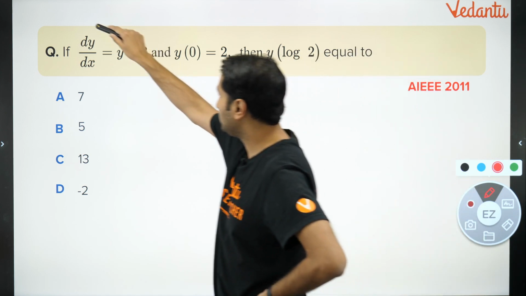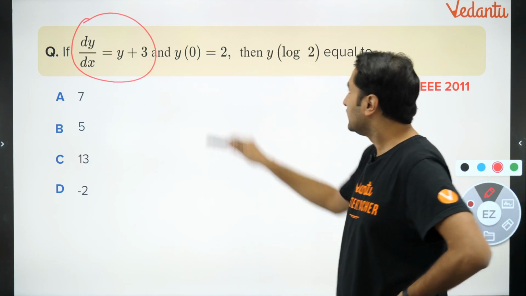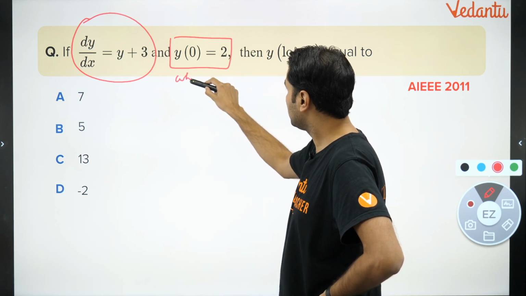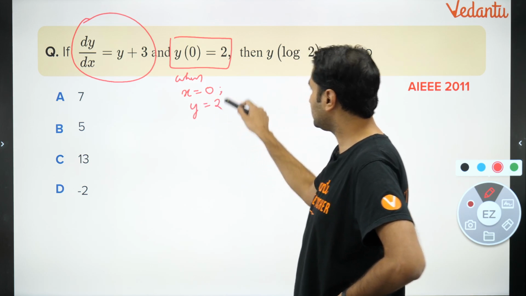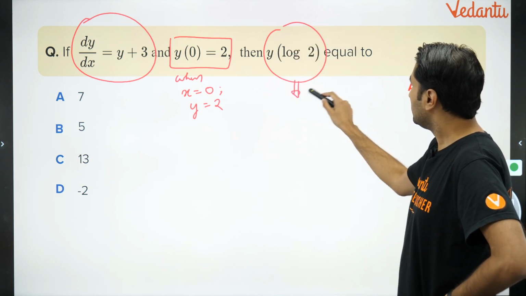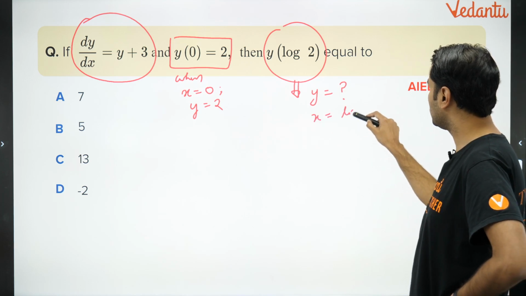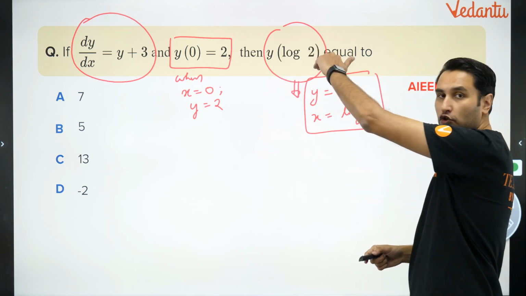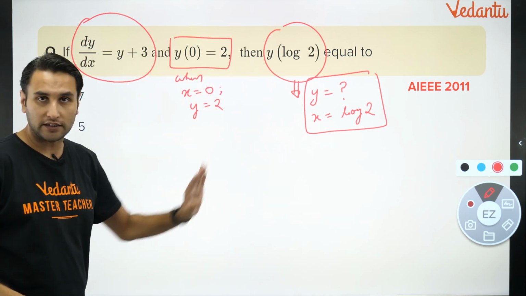ये देखो क्या मतलब है इसका. Let me explain you the question का meaning. This is given to you. dy by dx is equal to y plus 3. Y of 0 is equal to 2. It means when x is equal to 0, y is equal to 2. This is given to you. What is the question? It means what is the value of y when x is equal to log 2? This is the question. Y of log 2, मतलब the value of y when x is equal to log 2 is the question. राइट, दैट इज द क्वेश्चन.